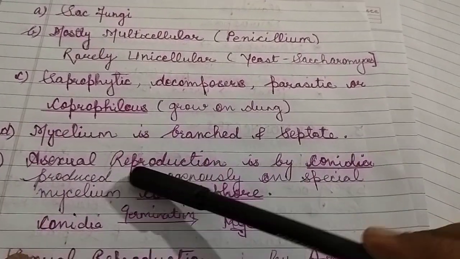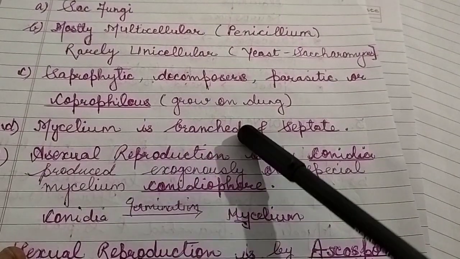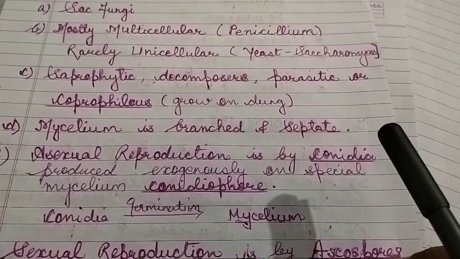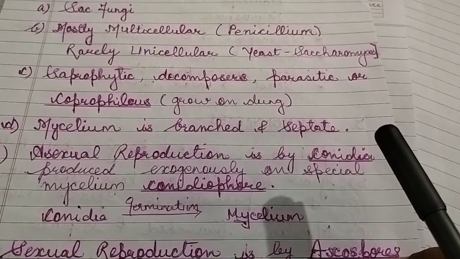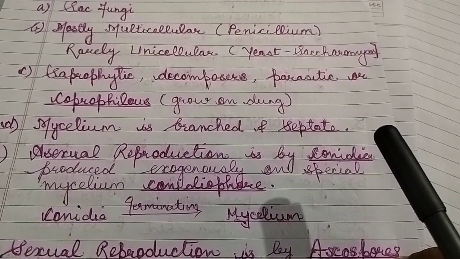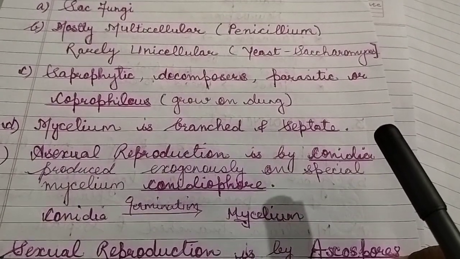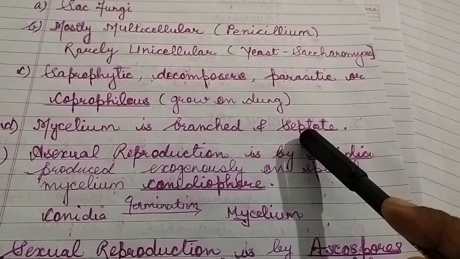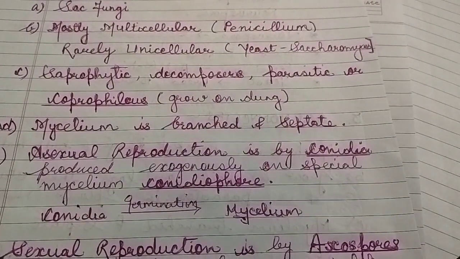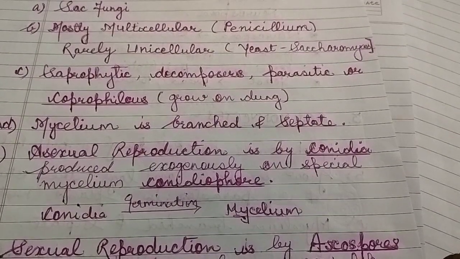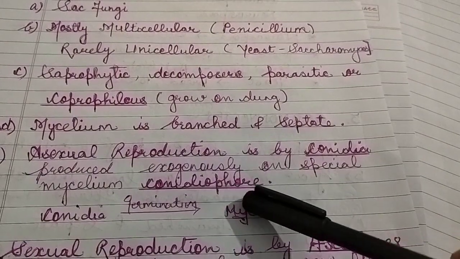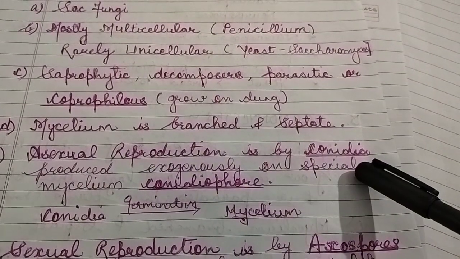Next character about their mycelium. Mycelium is branched and septate. In Phycomycetes, what we have studied? Mycelium is aseptate and cenocytic, means without septa and with multinuclear condition. Now here the mycelium is septate and it is branched. Now reproduction in Ascomycetes. Asexual reproduction in Ascomycetes is by conidia.